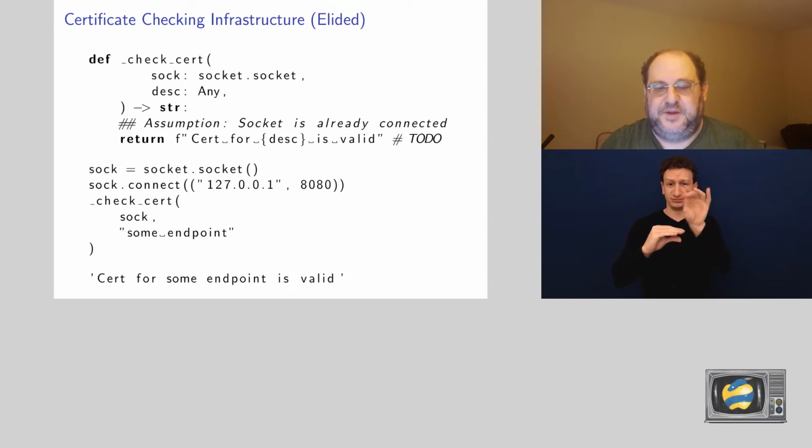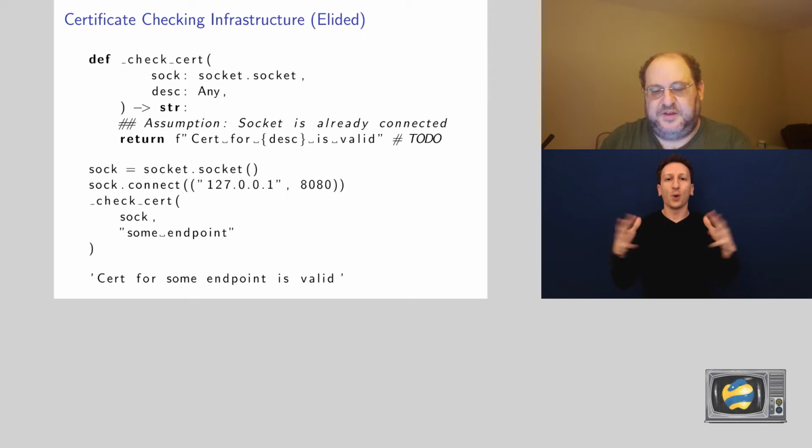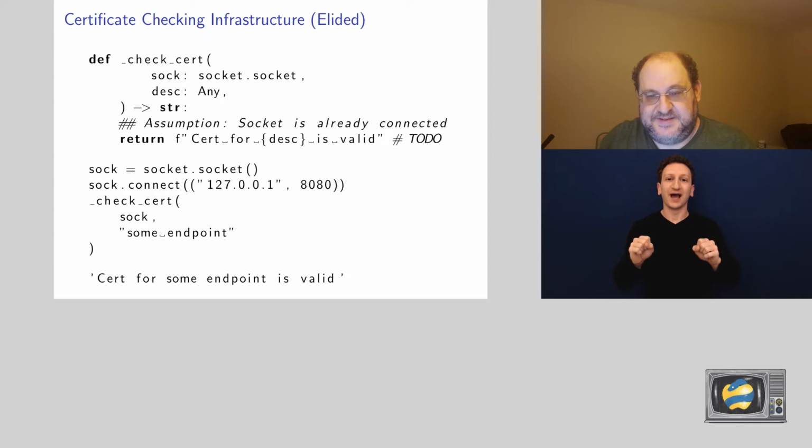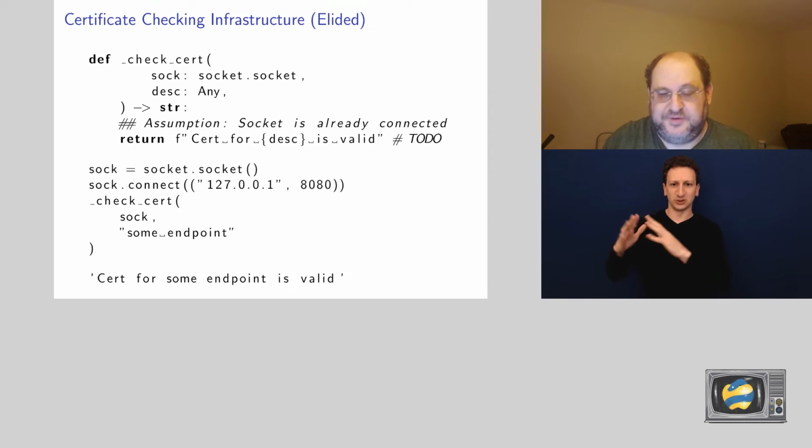Let's try and test it manually. We create a socket, we connect to it, we check the certificate. Looks good because it always looks good. We are good to go. Let's start writing the nice interface now that we have a good infrastructure.